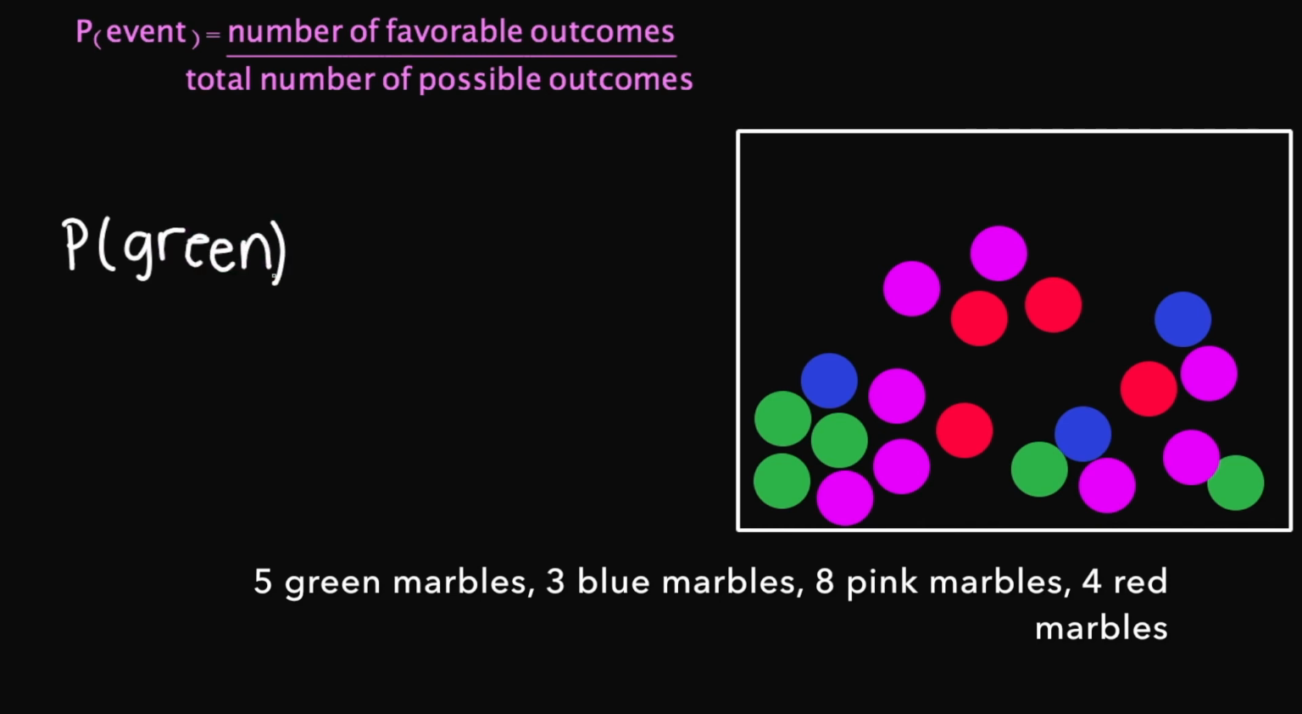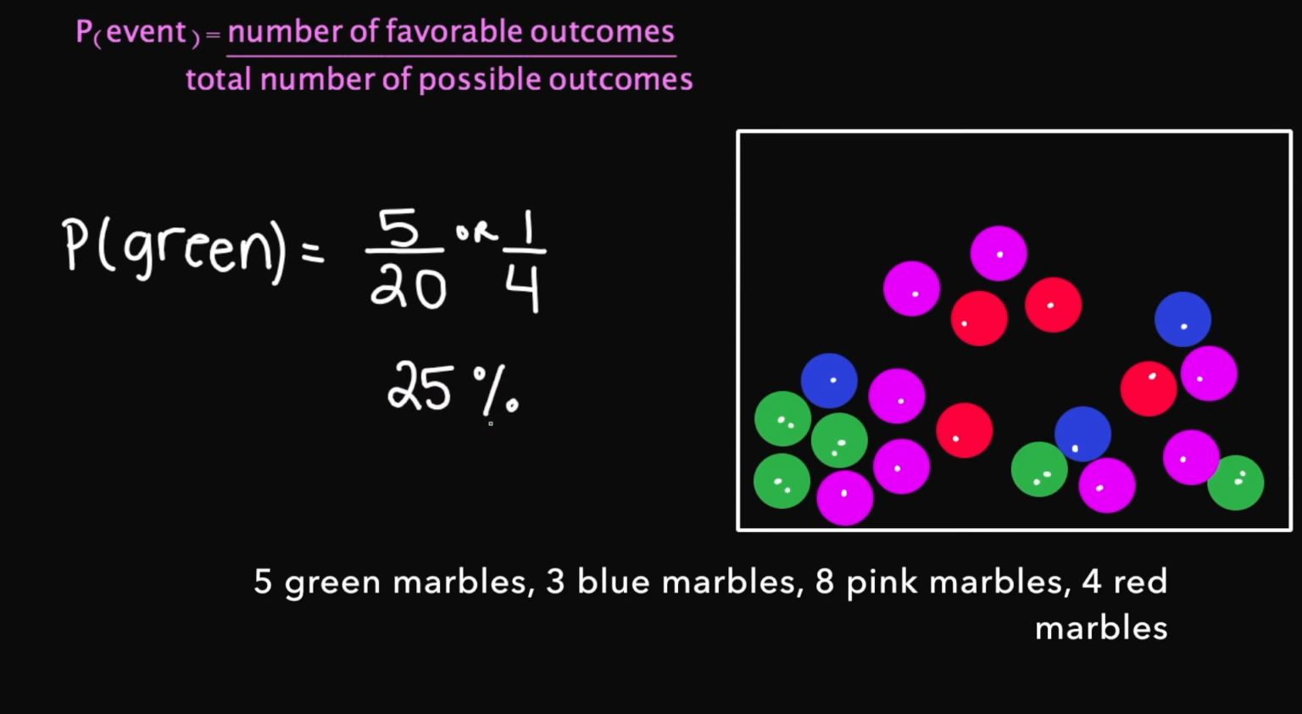This is my event. So P green equals the number of favorable outcomes that I can get based on this example here. So I have a green marble here, here, here, here, and here. So I have 5 green marbles. The total number of possible outcomes is going to be 20. If I simplify my answer, this is going to equal 1 over 4. And if you write this as a percentage, this is going to be 25%.